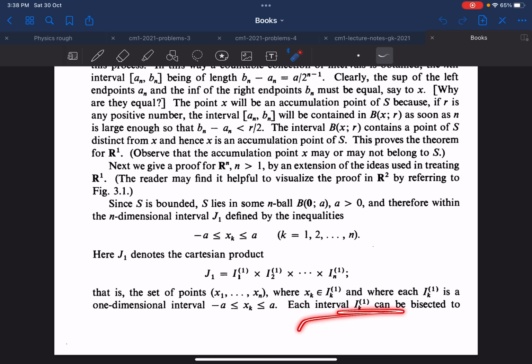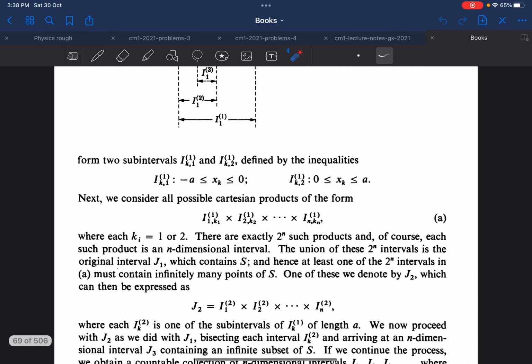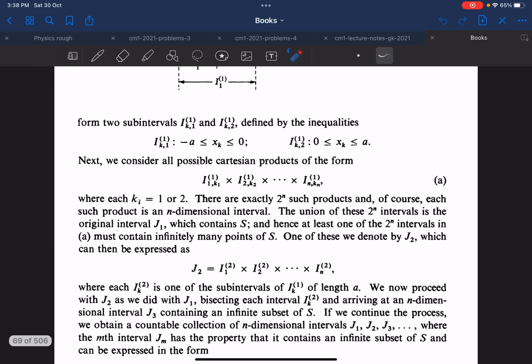Each interval can then be bisected to form two intervals, represented by these two entities defined by the inequalities.